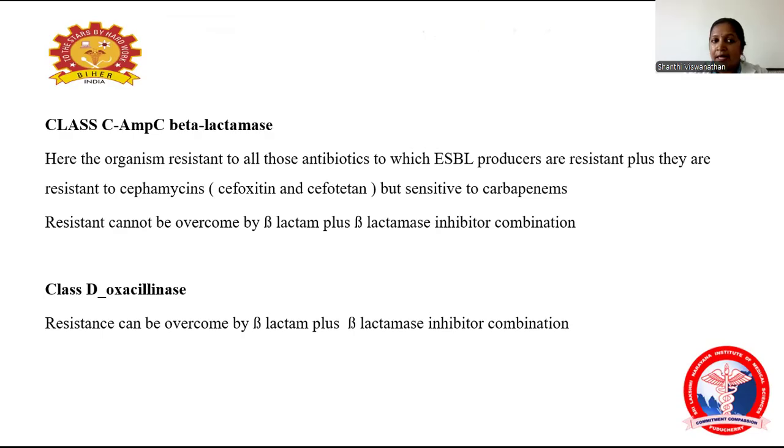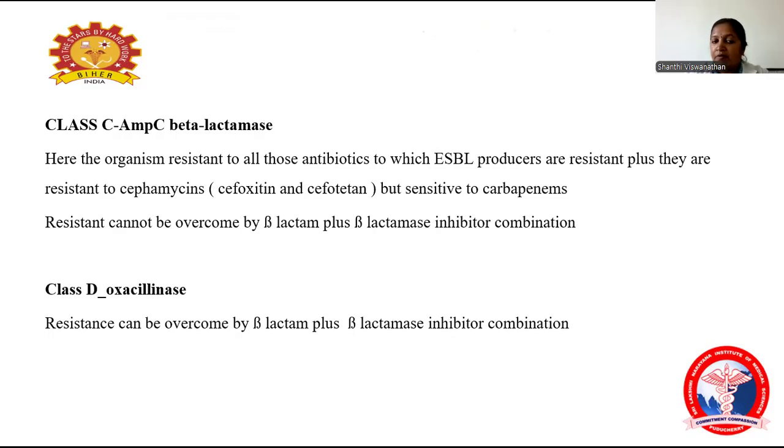Coming to class C, there is the AmpC beta-lactamase. Here the organism is resistant to all antibiotics to which ESBL producers are resistant, plus they are resistant to cephamycins, that is cefoxitin and cefotetan, but sensitive to carbapenem. Resistance cannot be overcome by beta-lactam plus beta-lactamase inhibitor combination.